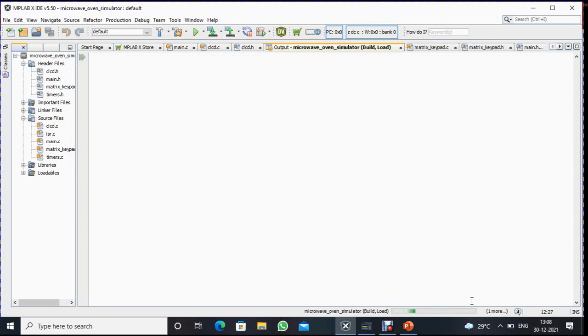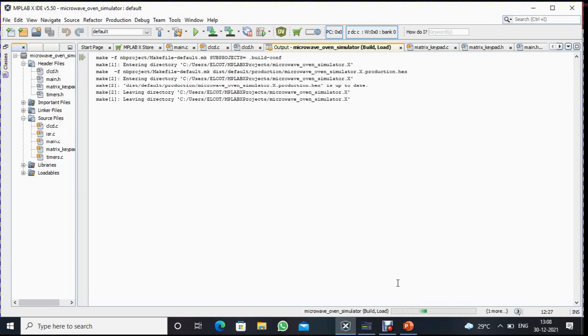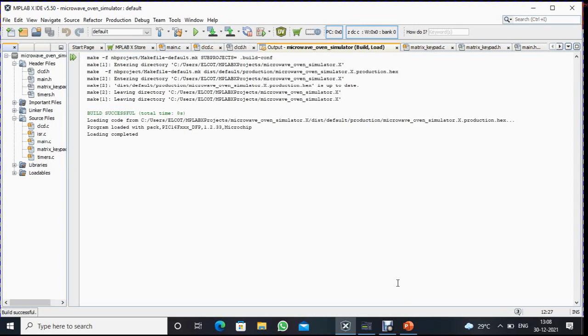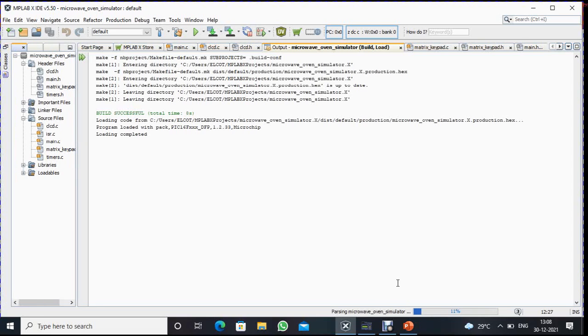Here you can see the build is going on, so we will wait for a few seconds. Here you can see the build is successful.